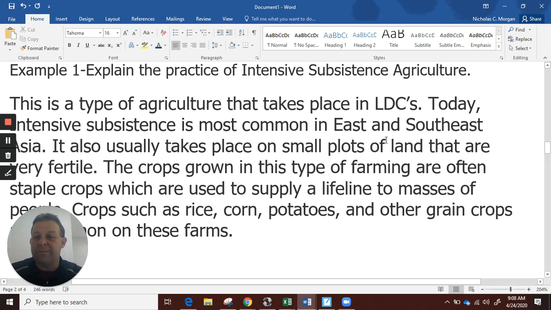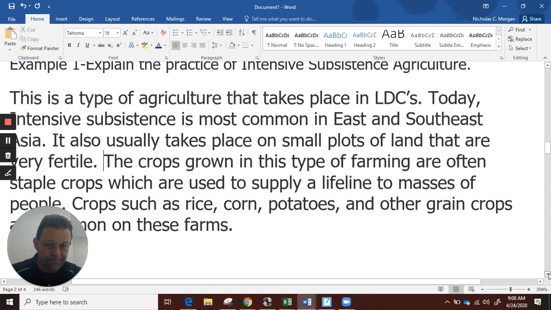It takes place on small plots of land that are very fertile. I may want to add in here, I'm not going to type all this out, these are often in LDCs where farmers are, we know they're subsistence, that's already on there, but where farmers are struggling to survive, they don't have a lot of land, so they have to make the most out of the land they have. You could also reference how this used to be the type of farming popular in this part of the world, the United States, 70, 80 years ago. Okay, that's one example. Let me show you another one.